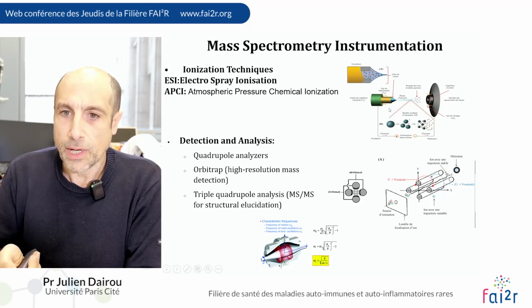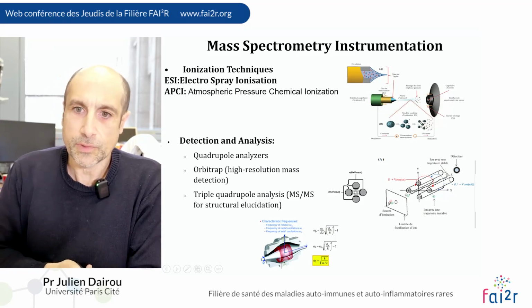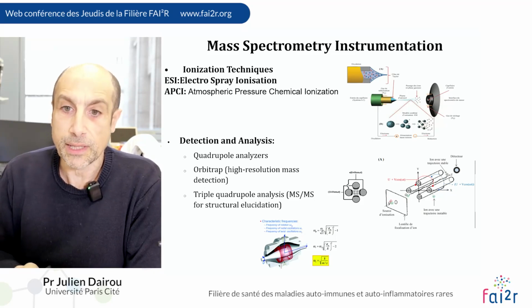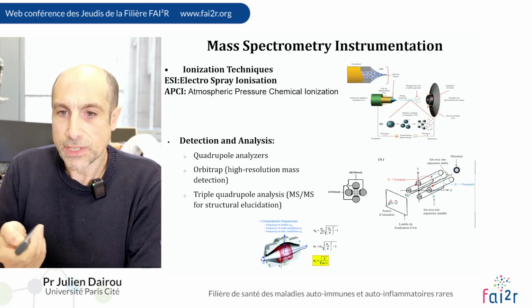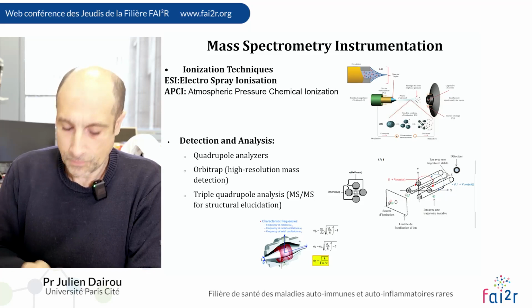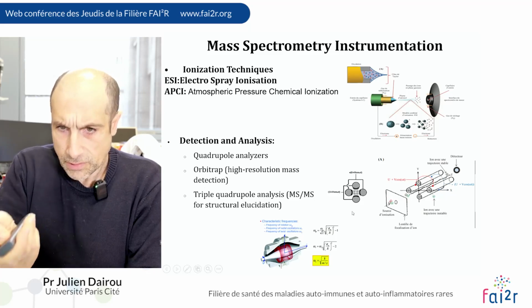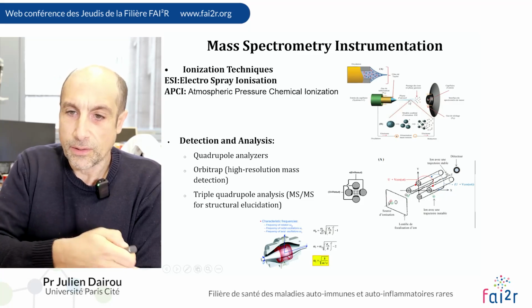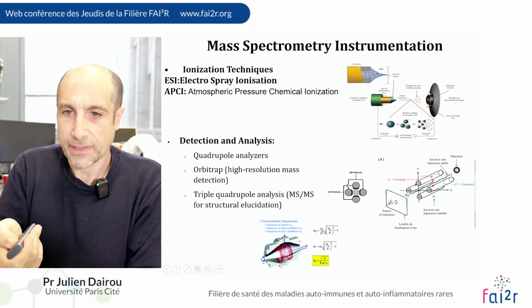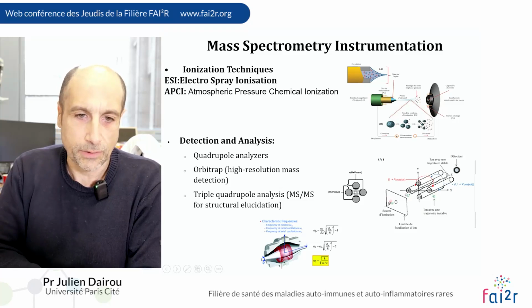And you have a high difference of potential and a gas vector that can generate ions. After that, your sample is in gas phase, and you go to the analyzer.